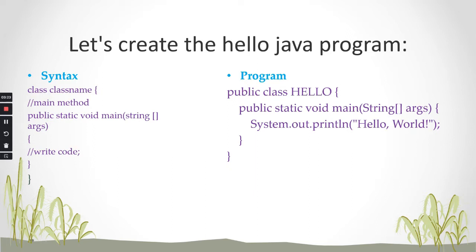To understand more deeply, we need to write more and more programs. Then we will be able to understand what is class, what is an object, what is static, and why we create objects only for non-static methods. So let us see in depth in upcoming programs.